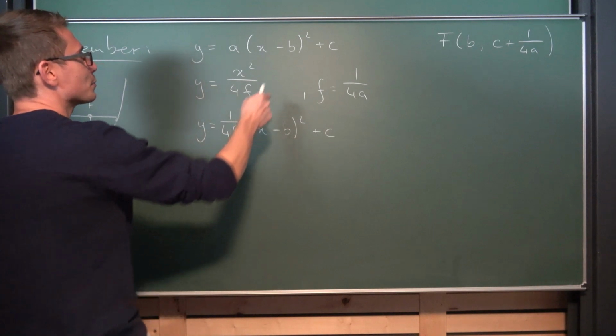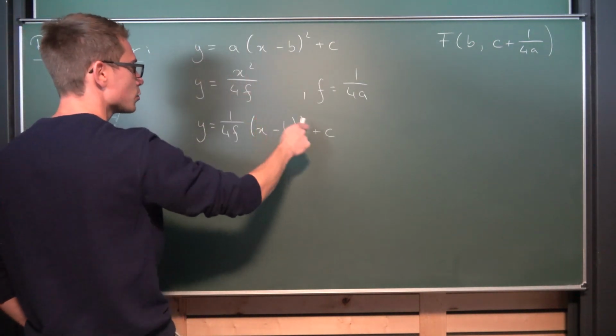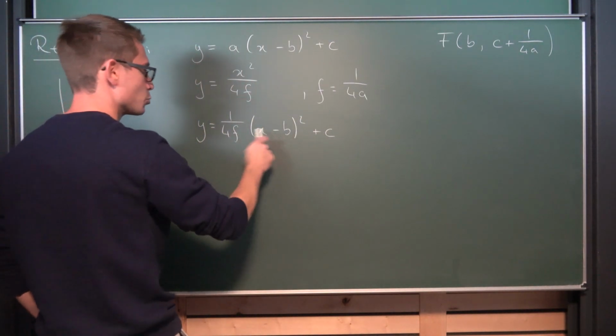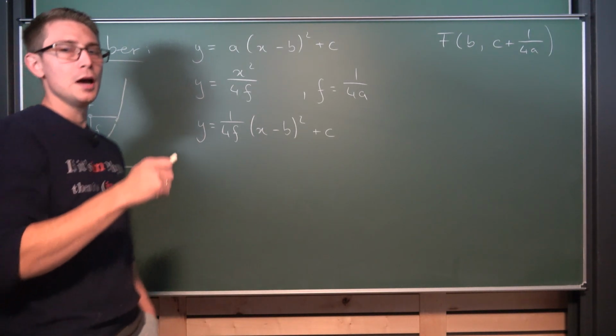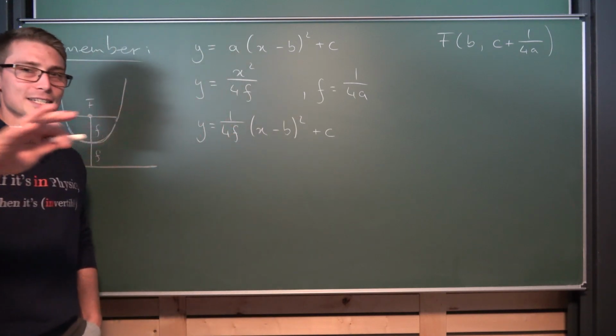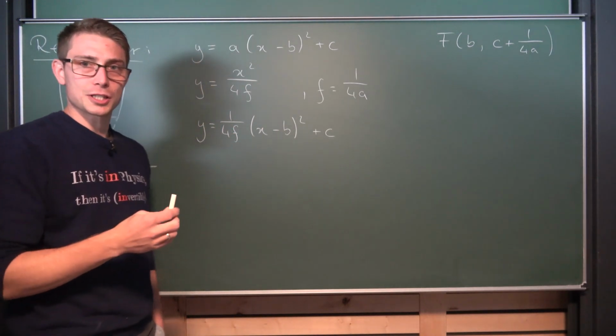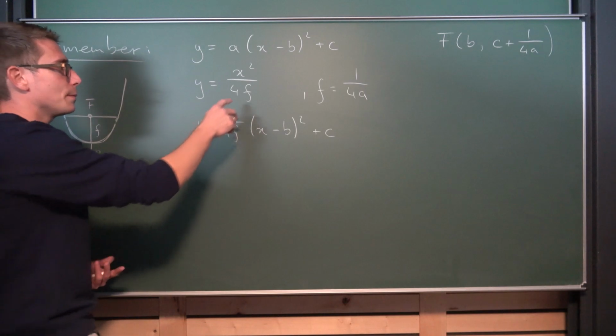And we can rewrite the parabola in regular vertex form as being like this, where f is our focal length, which is just the distance from the focus to the vertex of the parabola. Okay, so this was a little introduction, and it really doesn't matter which parabola you take.